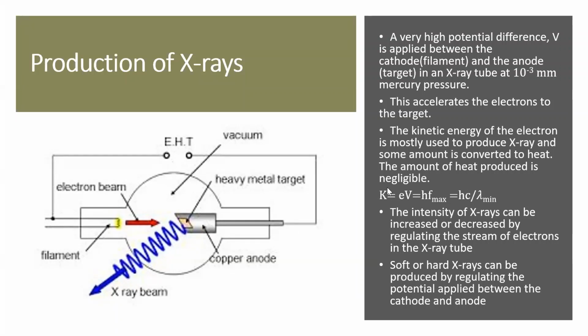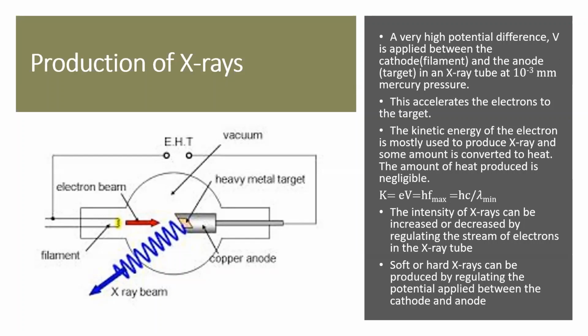So the kinetic energy of the electron is represented by eV, where e is the charge of the electron and V is the potential applied. And if all of it is converted to X-rays, each quantum of X-ray will have an energy h f maximum, and this is equal to hc by lambda minimum. We are mentioning here the maximum frequency. There can be X-rays with a lesser frequency as well, in case the electron loses some of its energy as heat.